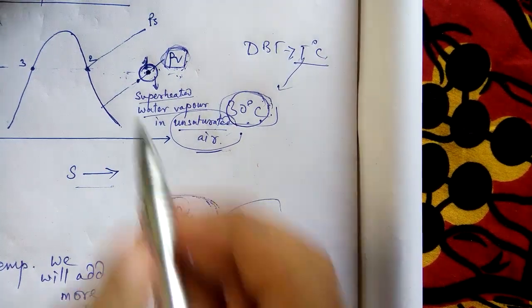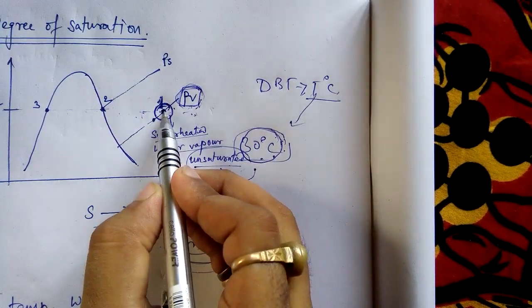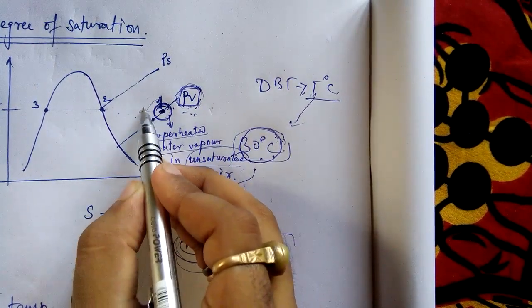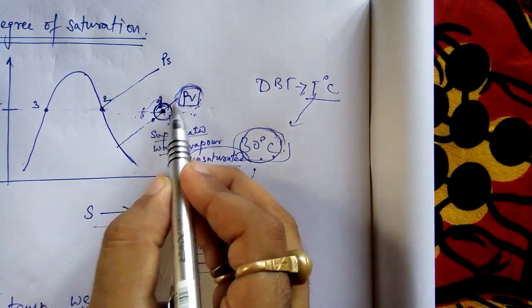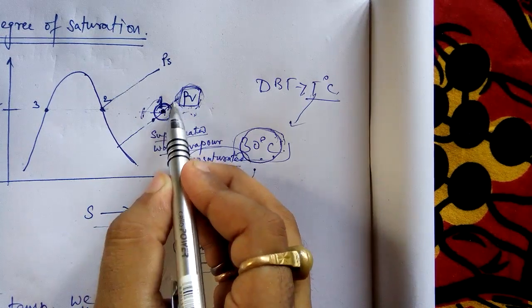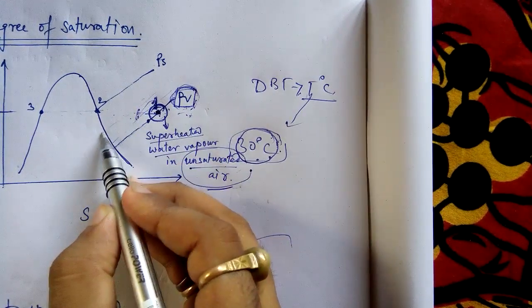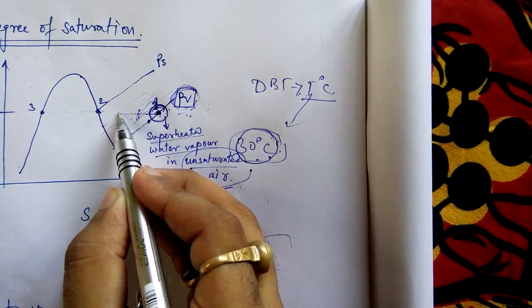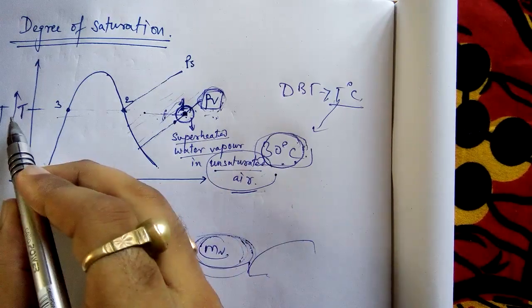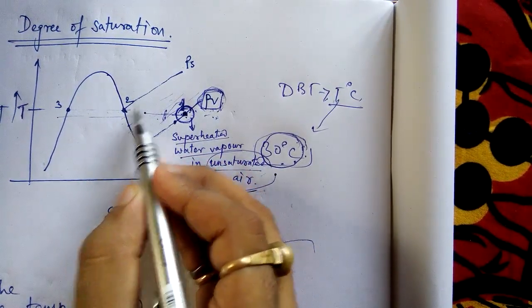temperature is the same. Okay, see here, try to understand. I am at state point 1. I am adding more moisture. As I am adding more moisture, my pressure is increasing. At first my pressure was on this line, next on this line, next on this line, next on this line, but my temperature is constant because this is a TS diagram, so temperature is constant but pressure is increasing.